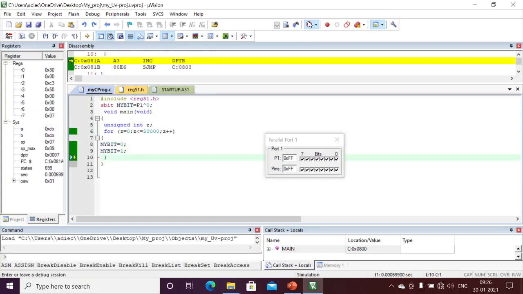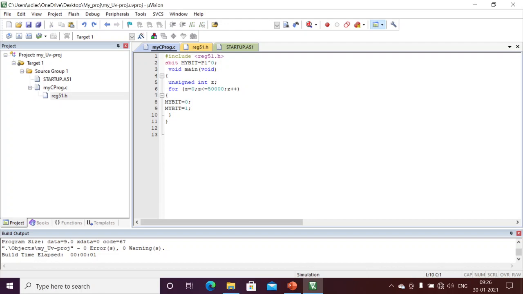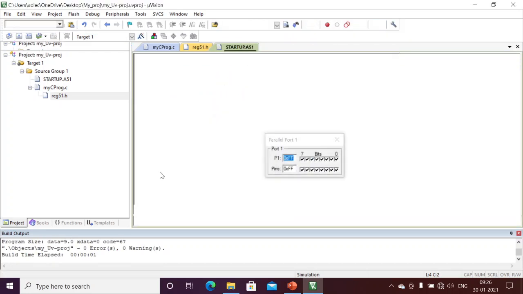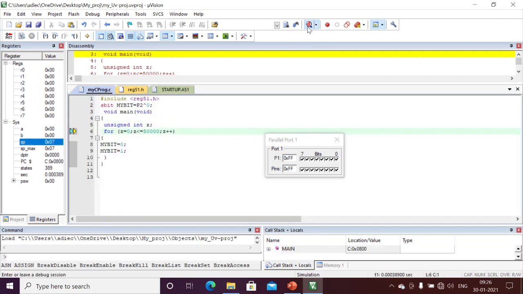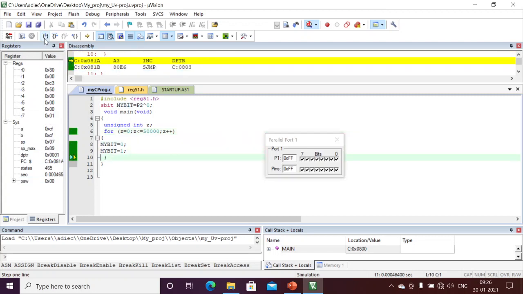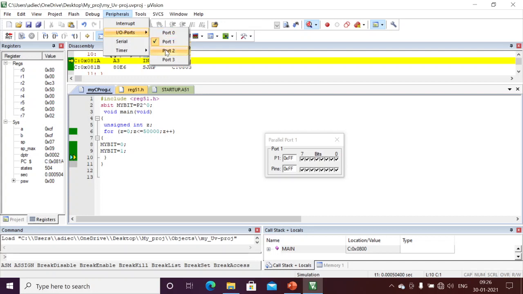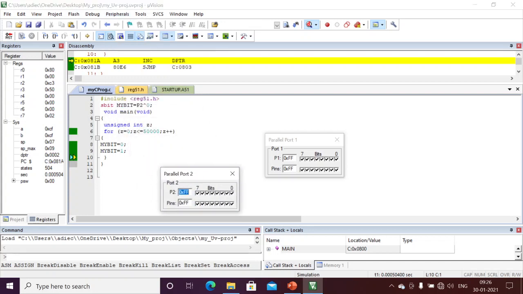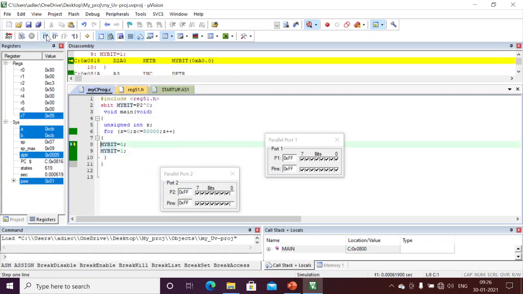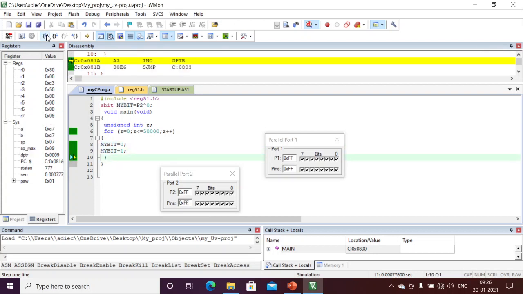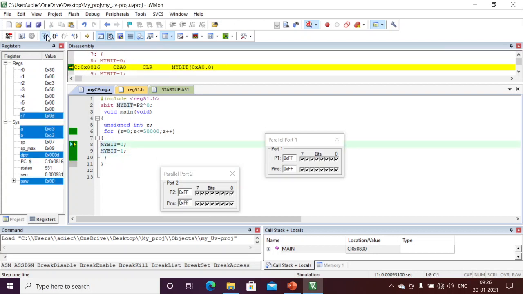Okay, for example, if I want to toggle only 2.0, I can change it from 1.0 and just mention 2.0. In a similar way I will debug and enable the debug. I compiled, executed, and also did the debug option. Here, port 1 has no effect. Why? Because I am accessing port 2 instead of port 1. Here port 2.0 will be affected.